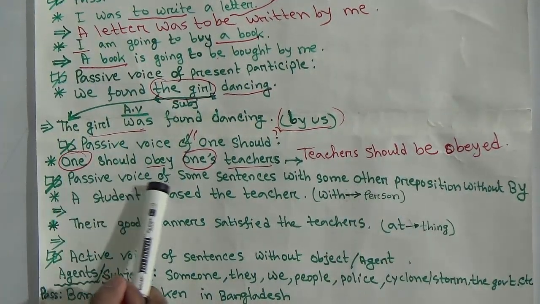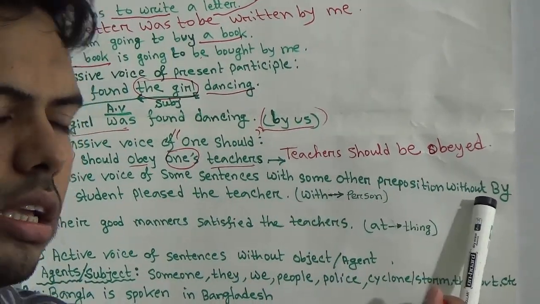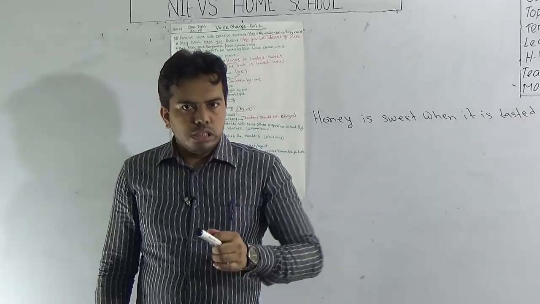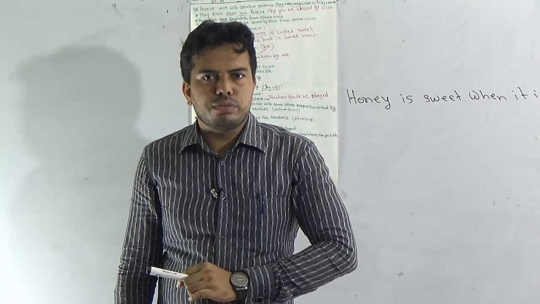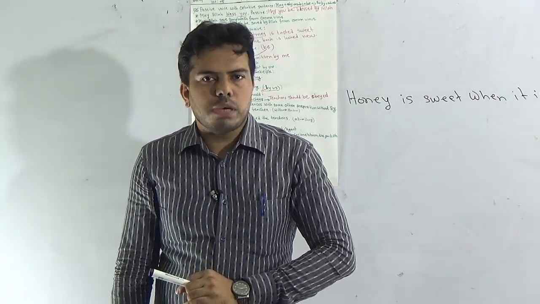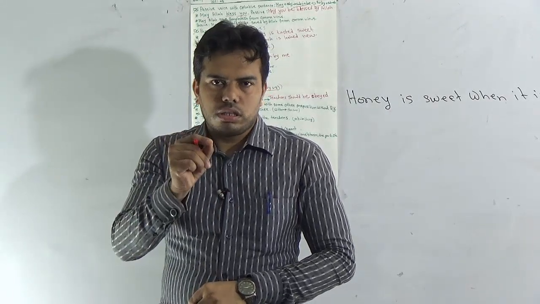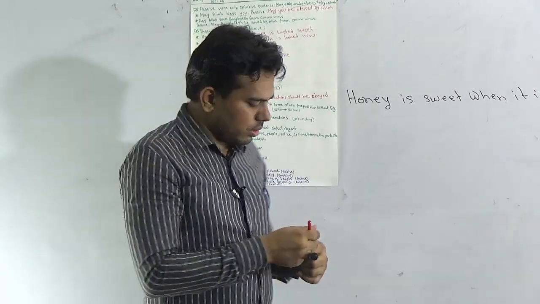Next one, passive voice of some sentences with some other preposition without by. Suppose there are lots of words where in almost all cases you use the preposition by in passive form, but there are a few cases where you can't use by. If you use by there, then your sentence will be wrong. Suppose known, K-N-O-W-N, known is a word.